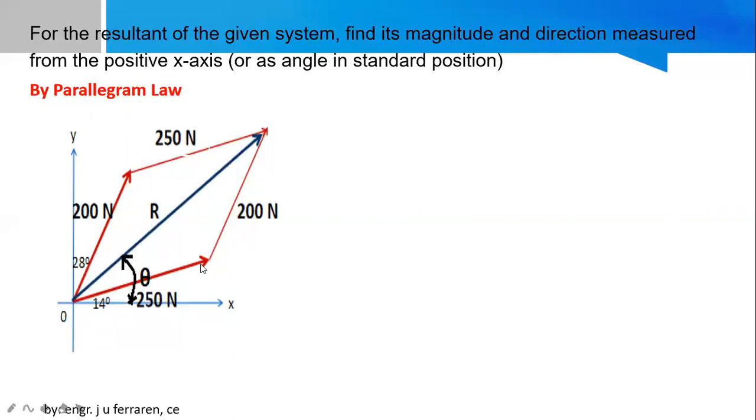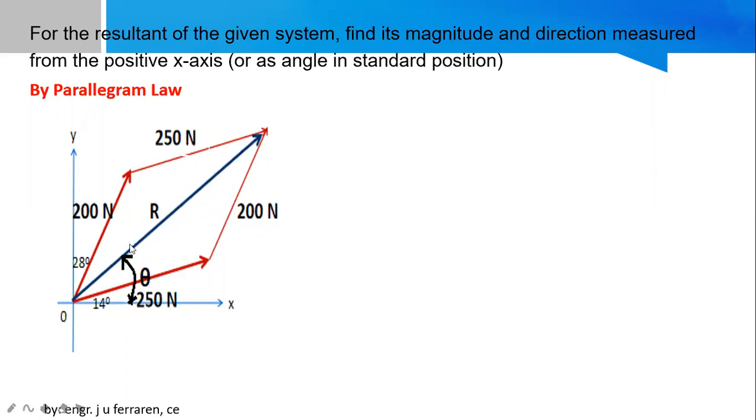Okay, now you know how to construct the parallelogram. If this is my first force, for the second force, from the tip of the other force, you can draw a line that's parallel to that. On the same length because it has the same magnitude of 200, 250. So draw a line. You can slide your graphing instruments so you can have the same line reflected there at the tip of the other. Then the diagonal, according to the parallelogram law, will serve as the resultant.